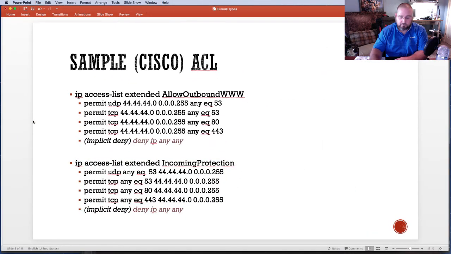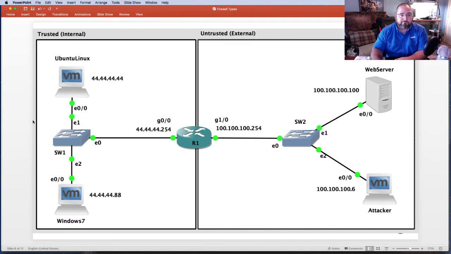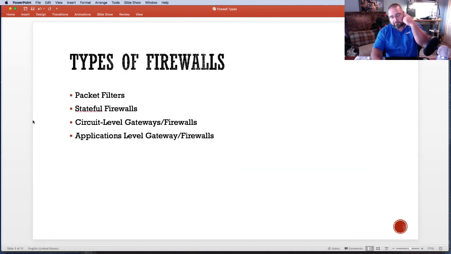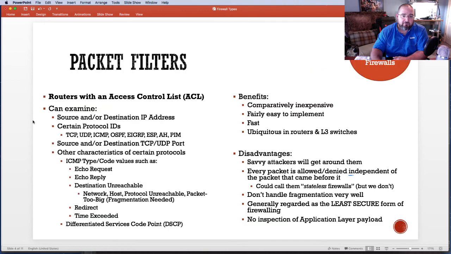In our next video, which I'll make and post right after this so you can watch them in chunks, we'll move away from packet filters as first generation firewalls and look at stateful firewalls and see how they help mitigate this. And then we'll also inspect circuit level gateways as well as application layer firewalls and see exactly what it is that they're doing.